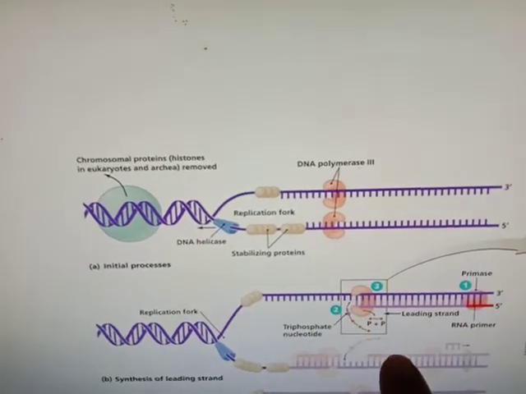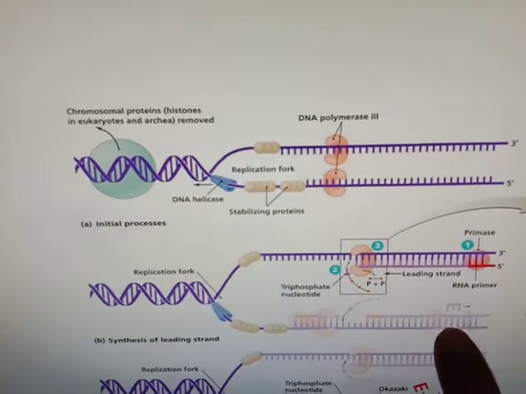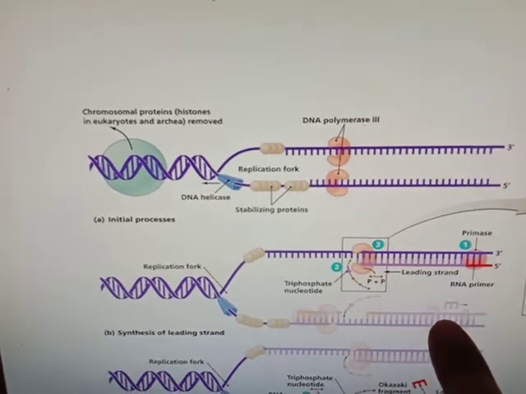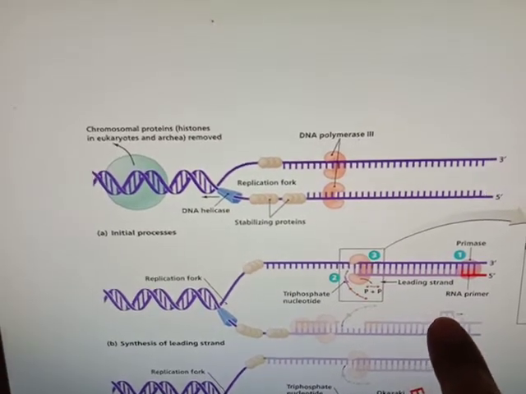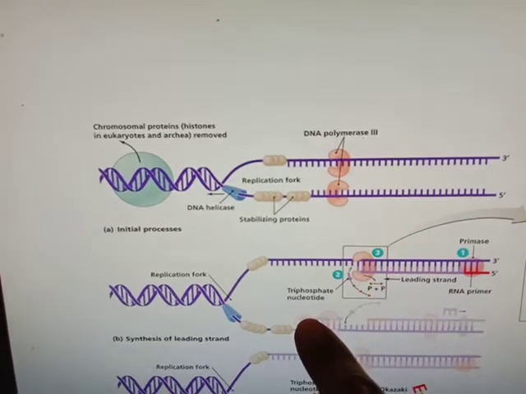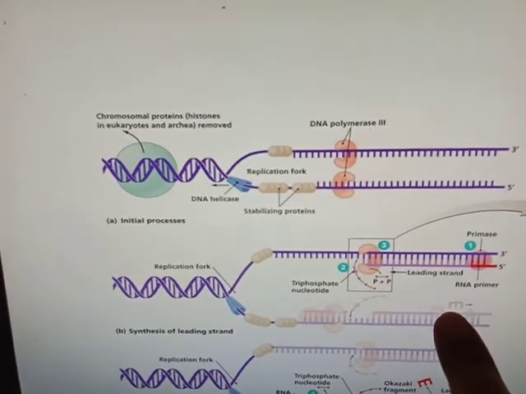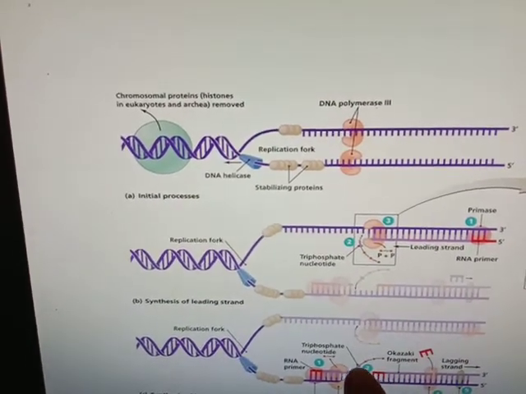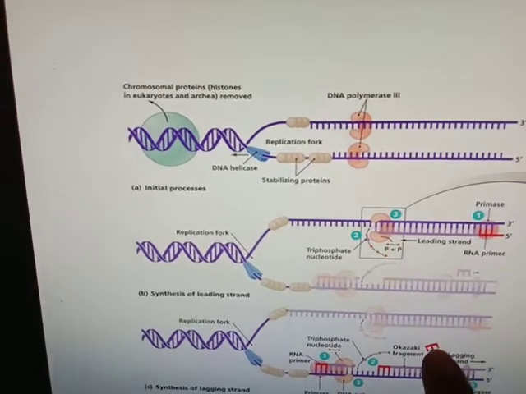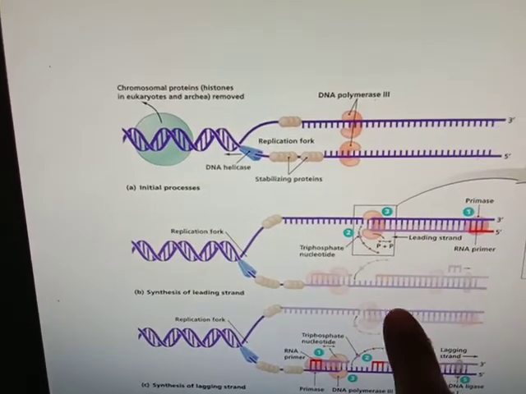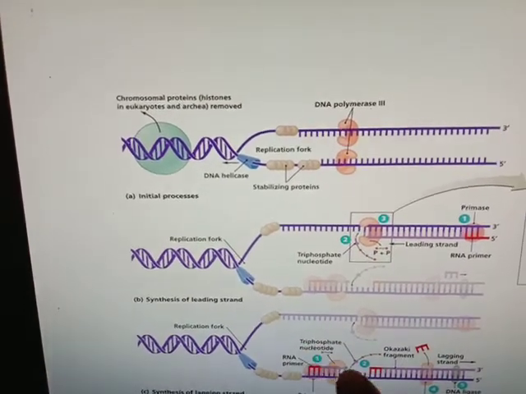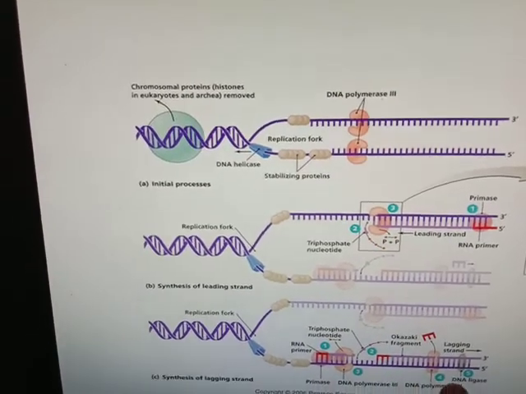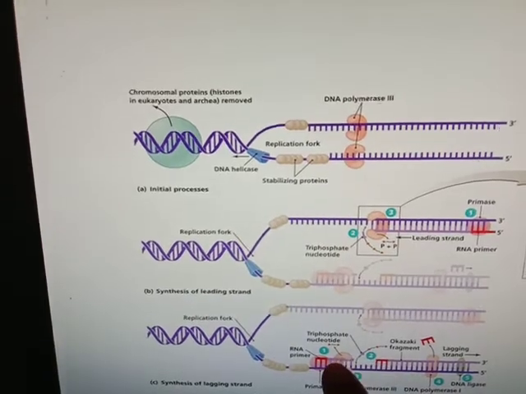If this is the leading strand, then this is the lagging strand. Here RNA primer will bind at a number of places, because replication at the lagging strand takes place in a discontinuous manner. So RNA primer will bind at different places. Then DNA polymerase will bind and form a short nucleotide sequence. Now Okazaki fragments, like short pieces, are formed, and now DNA polymerase 1 will come. It will remove that RNA, these red colored pieces of RNA, and this gap is again filled by DNA polymerase 1 and DNA ligase, which will complete the sequence.